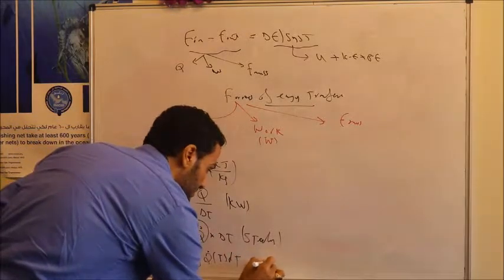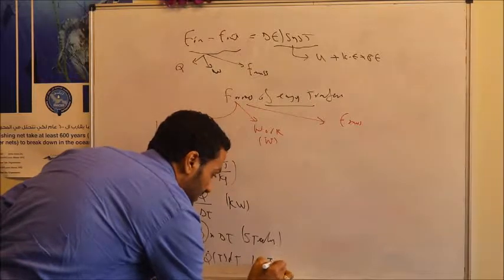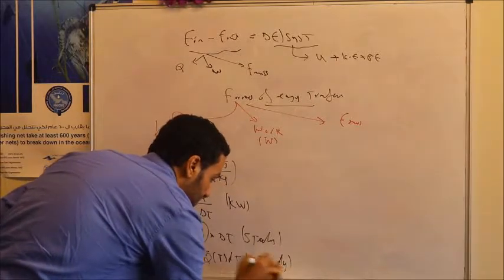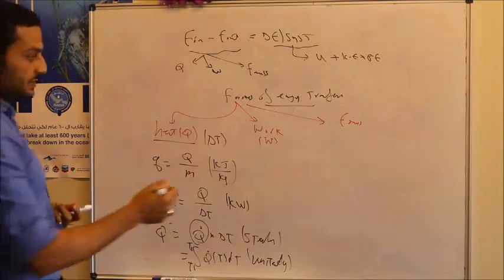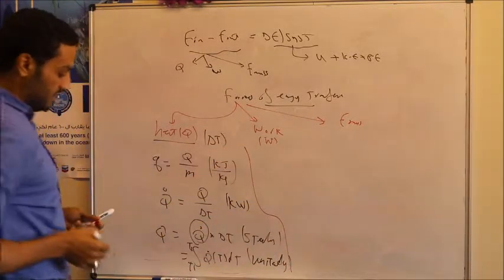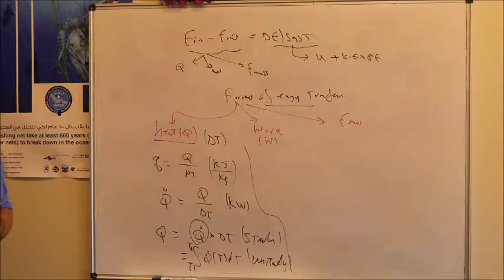This is the case when we have unsteady heat transfer.